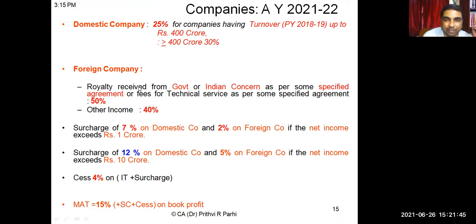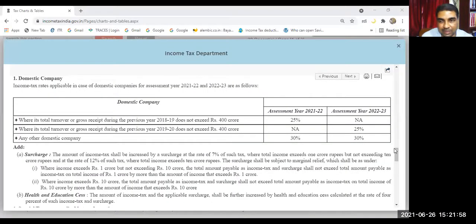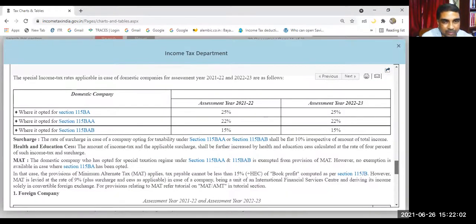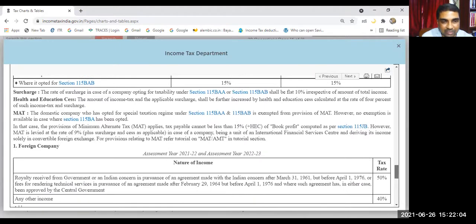This is the domestic company rate. And for foreign companies, the rates are, let me show you. Let me first show you the income tax department side, then I will show you the slides. Let me come to the foreign companies. Domestic company, few other sections are there.